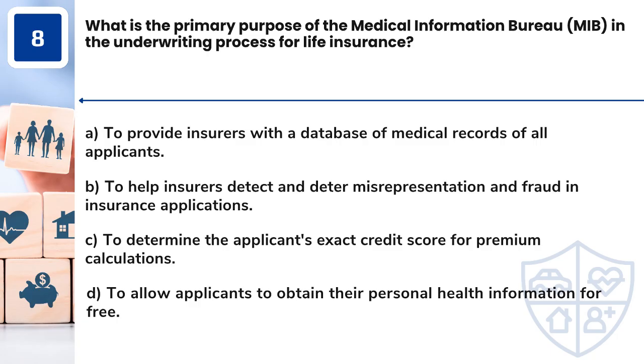Question 8. What is the primary purpose of the Medical Information Bureau, MIB, in the underwriting process for life insurance? A. To provide insurers with a database of medical records of all applicants. B. To help insurers detect and deter misrepresentation and fraud in insurance applications. C. To determine the applicant's exact credit score for premium calculations. D. To allow applicants to obtain their personal health information for free.